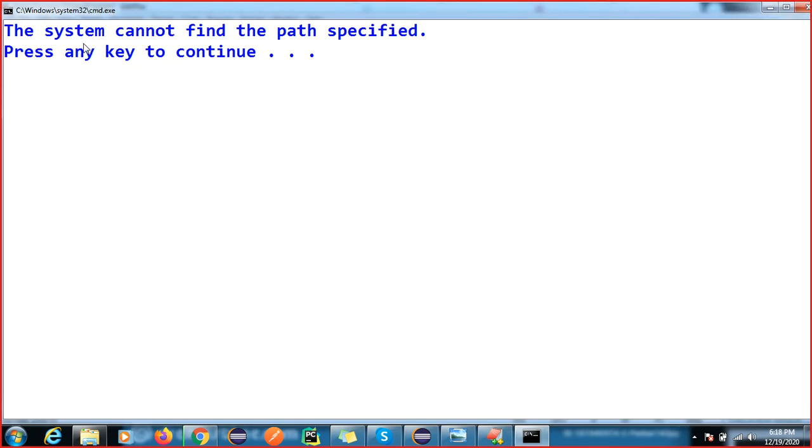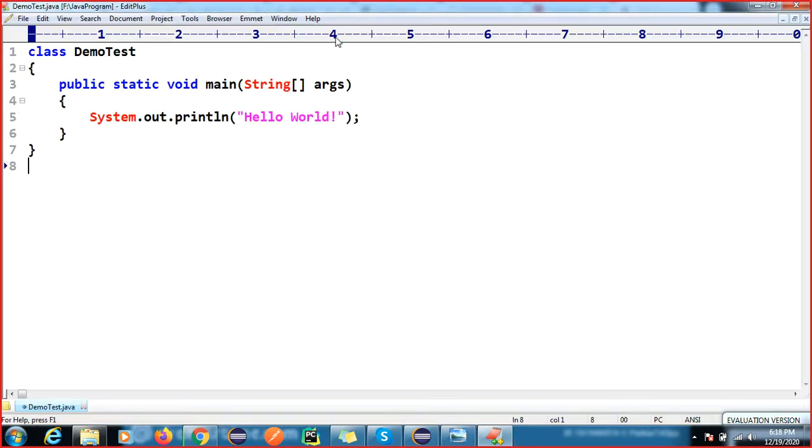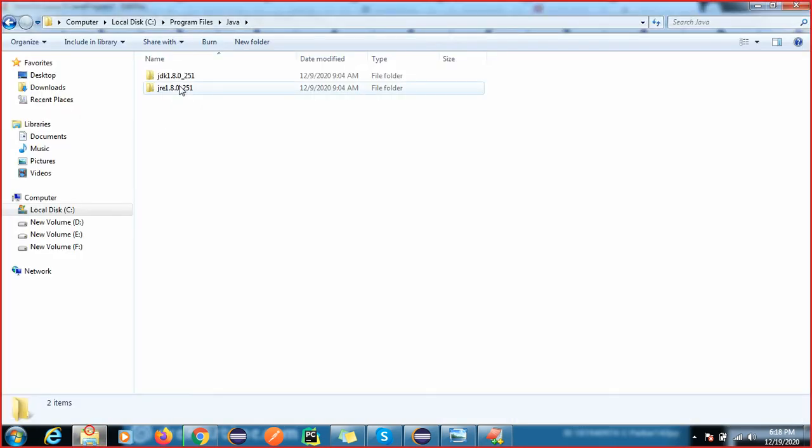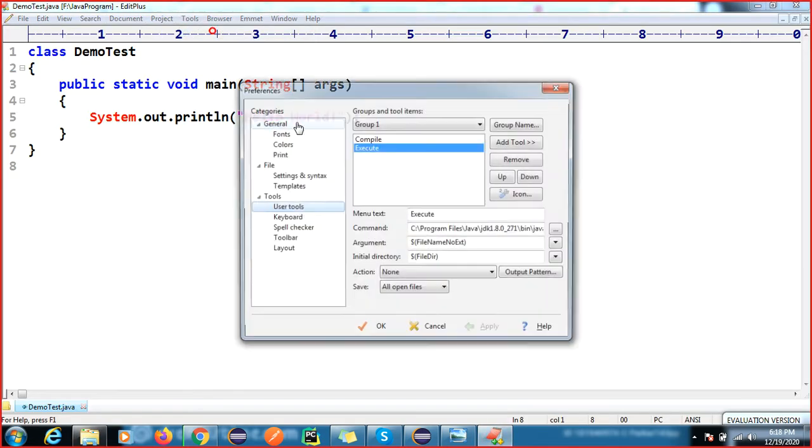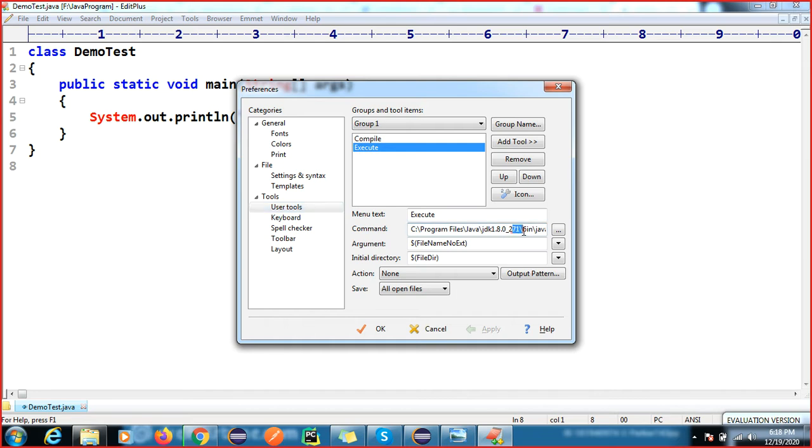You can see some error we are getting: System cannot find the path specified. So my path is not correct, because you can see this Java JDK 1 point something is there, right? But if I go here to Tools, Preferences, you can see the path is different.